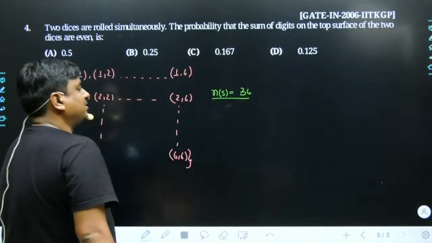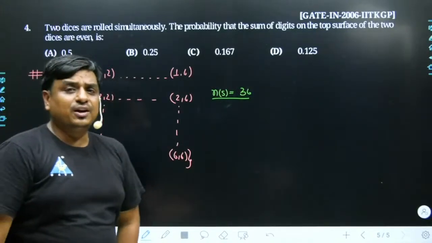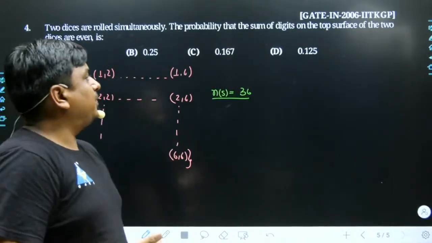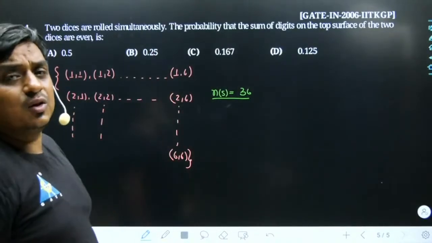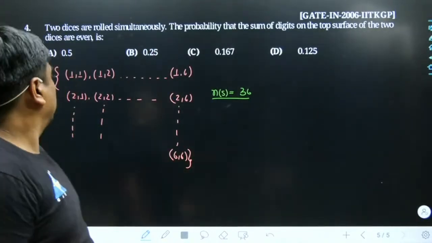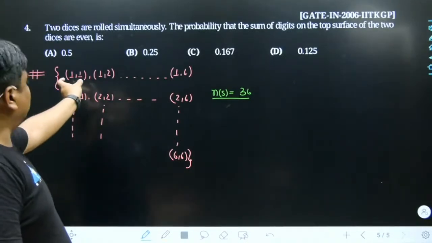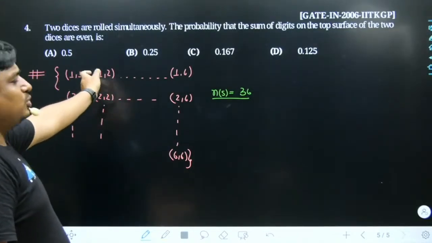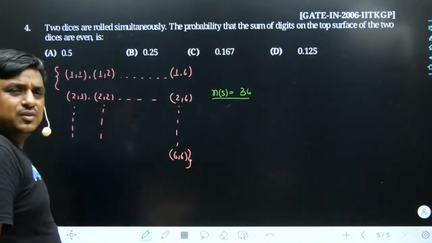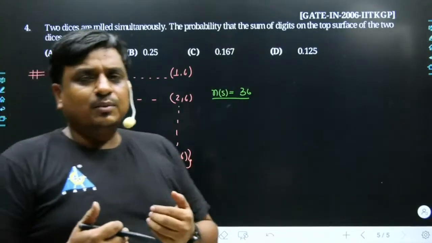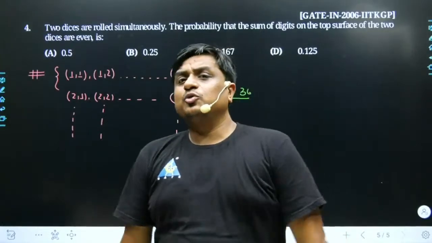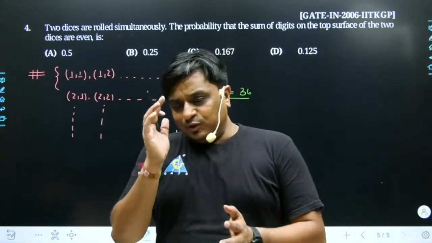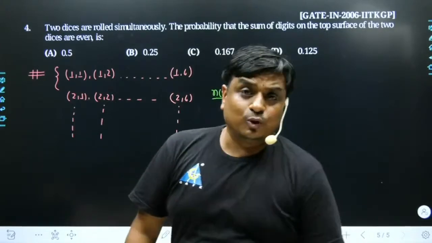May I know out of this 36 events which are the events which favor my requirement? My requirement is that their addition must be even in nature, or even in sum. Obviously once you add them together, the result is even. One thing is quite sure: if both of the numbers are even, their sum would be even. If both of the numbers are odd, their sum would be even. If one is even and one is odd, the result would be odd.